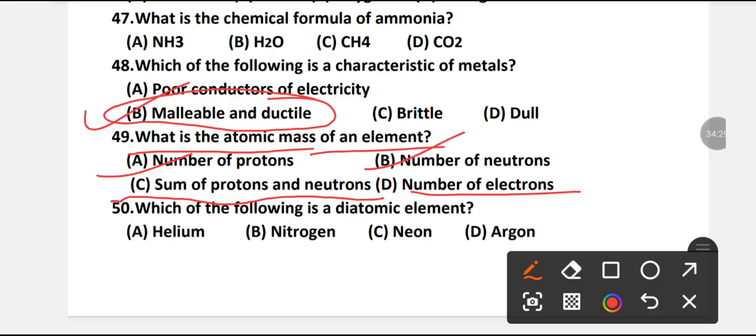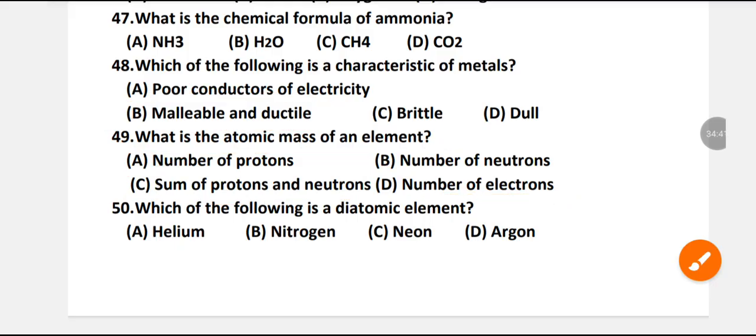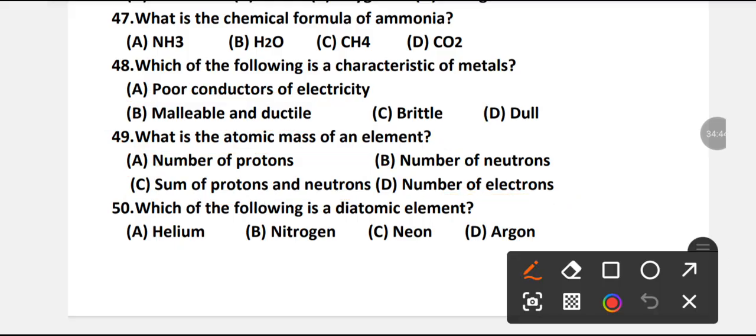Guys, please answer this question. C is the right option. Sum of protons and neutrons is the atomic mass of an element.